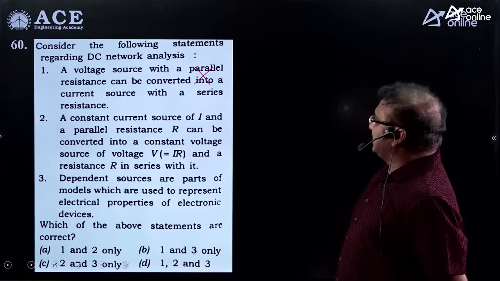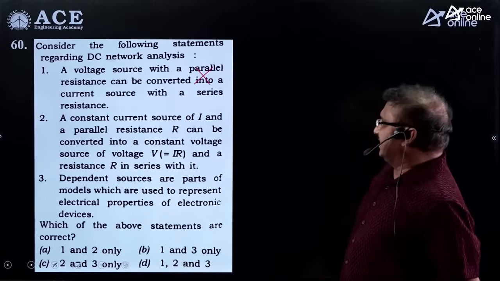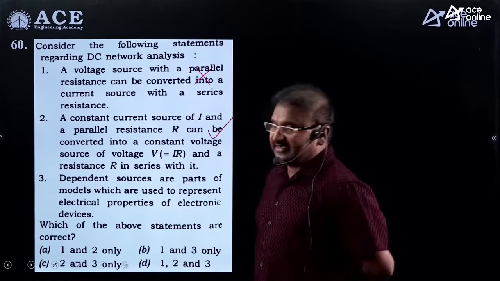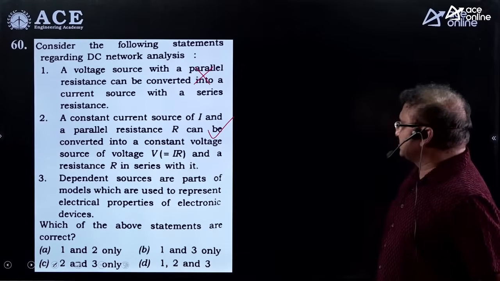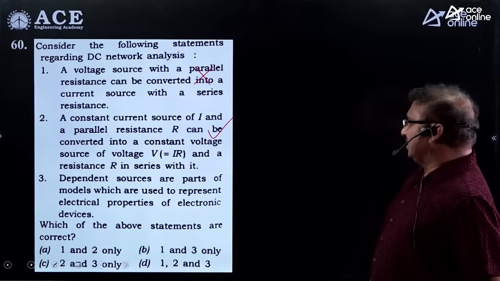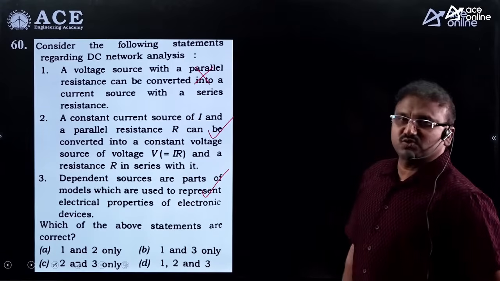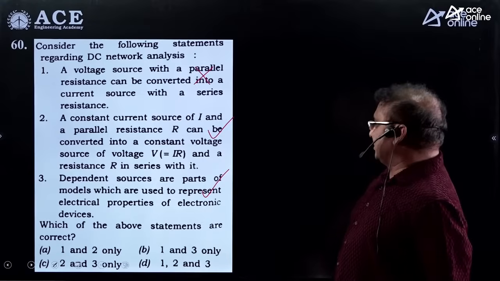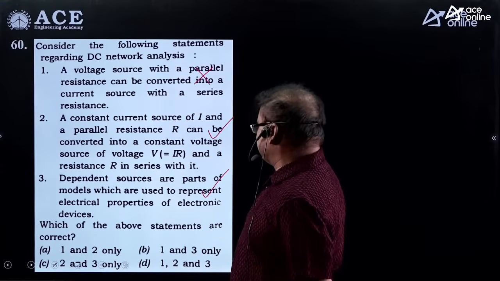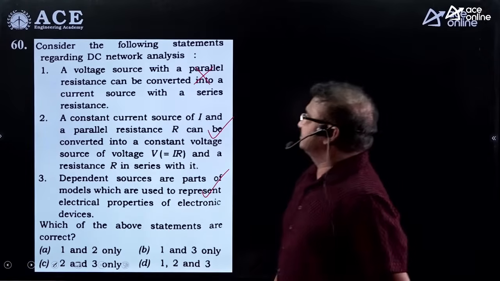Second one, a constant current source of I and a parallel resistance R can be converted into a constant voltage source and series resistor. This is the correct one, right? And the third one, dependent sources are a part of models which are used to represent the electrical properties of electronic devices. Yes, it is a correct one. Under the electronic devices, dependent sources are a part of the electrical properties. That's why the second and third statements are correct. You can consider that C is the correct option, right?